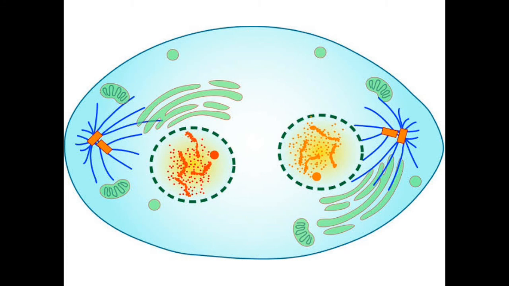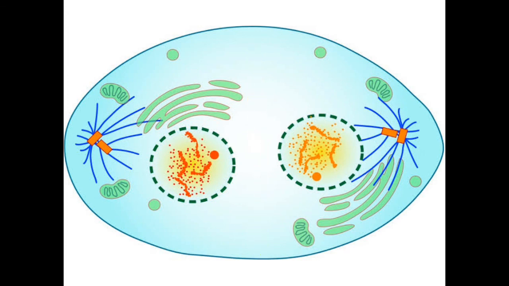So this is how one cell divides into two new daughter cells in mitosis. During the last stage, telophase, after the karyokinesis, all the cytoplasmic organelles duplicate themselves and are also divided into two equal portions.